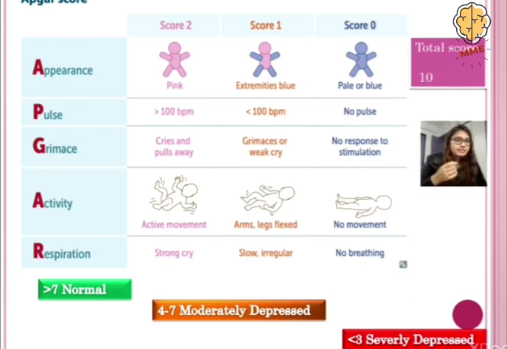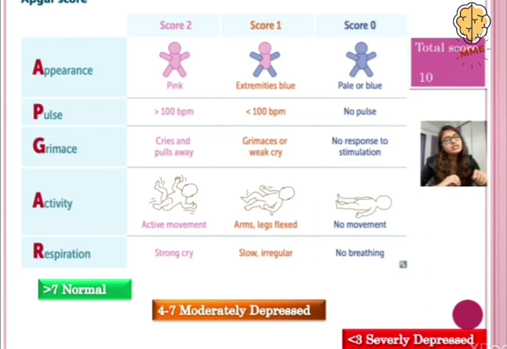If it grimaces or has a weak cry, then a score of 1. And if there is no response to the stimulation that we give, then it's a score of 0. In activity, if the baby is actively moving, then score 2. If the arms and legs are flexed, that is score 1. And if there is no movement at all, then it is score 0.